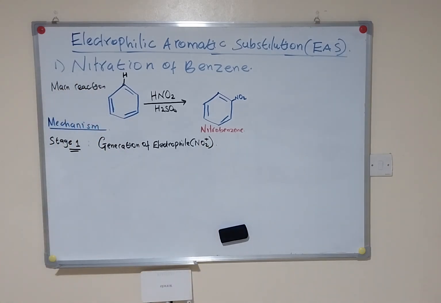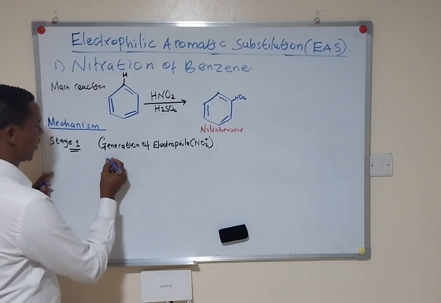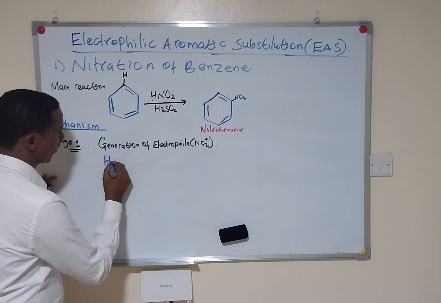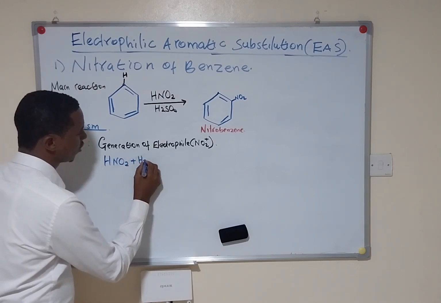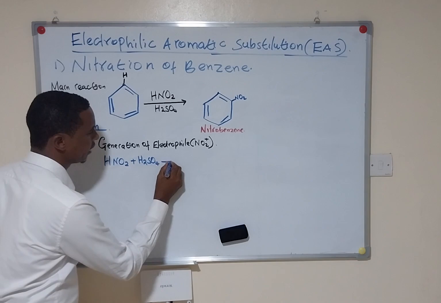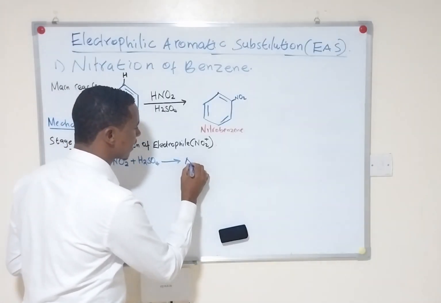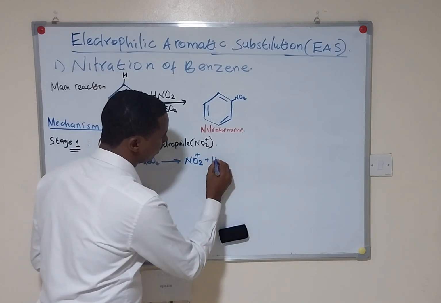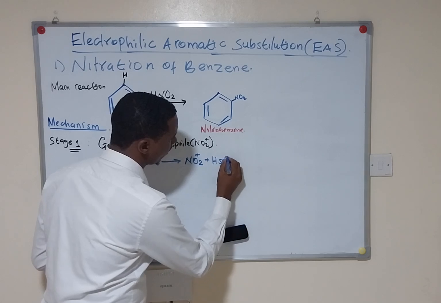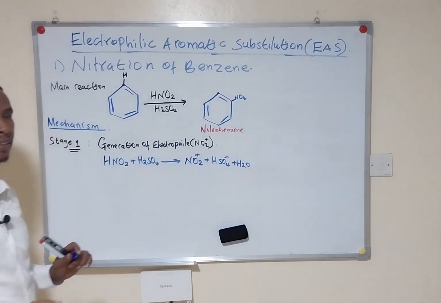So in this stage, concentrated nitric(V) acid reacts with concentrated sulfuric(VI) acid, producing the electrophile, that is nitronium ion, bisulfate ion, and water as the side product.